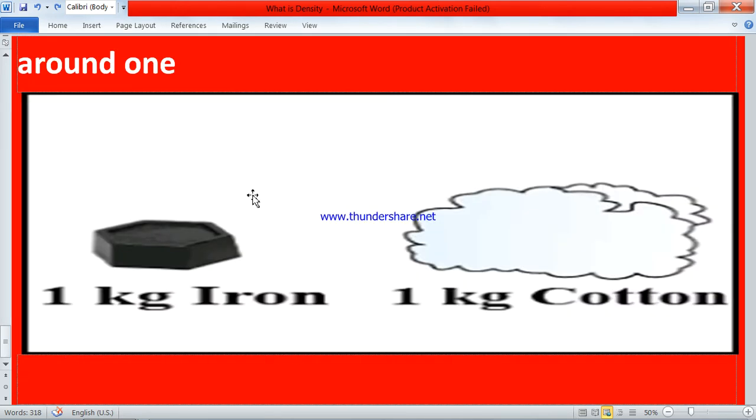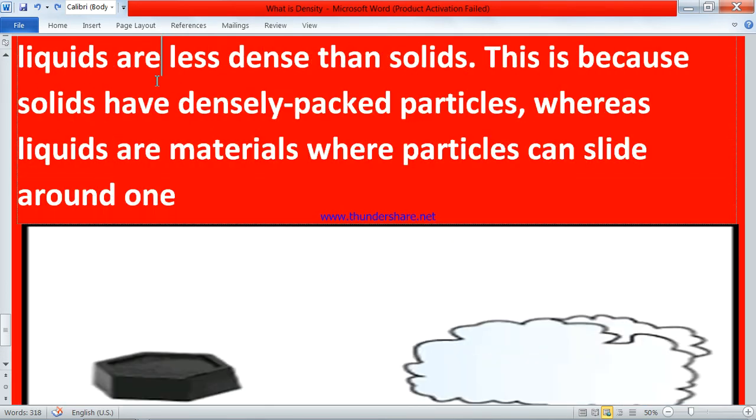Iron and cotton are given here. This shows that objects with the same weight can have different volume, meaning the total space occupied by them, and density. Cotton has less density than iron, that's why it occupies more space, and more space means more volume and less space means less volume. So volume is different and density is different.